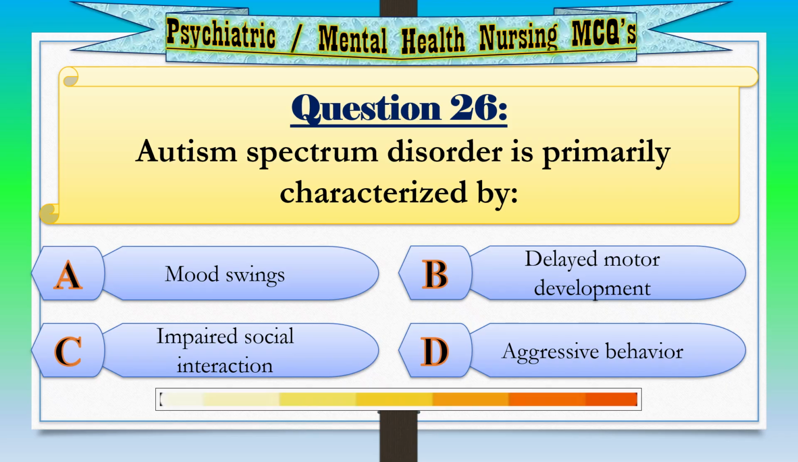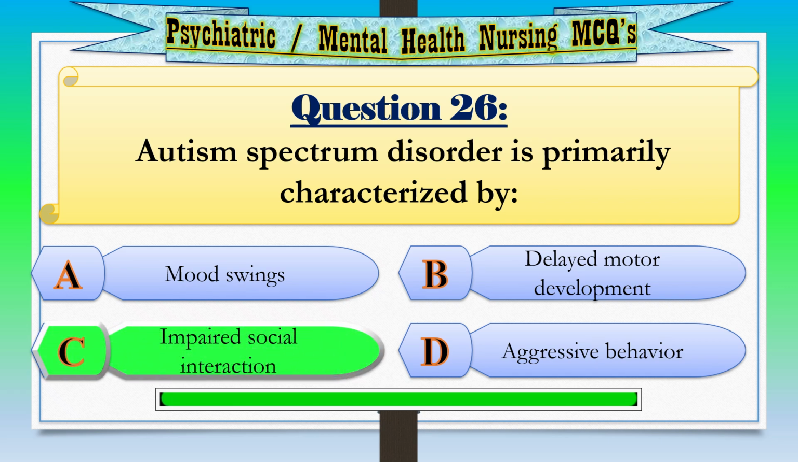Question 26. Autism spectrum disorder is primarily characterized by Option A, mood swings. Option B, delayed motor development. Option C, impaired social interaction. Option D, aggressive behavior. Correct answer, option C, impaired social interaction.